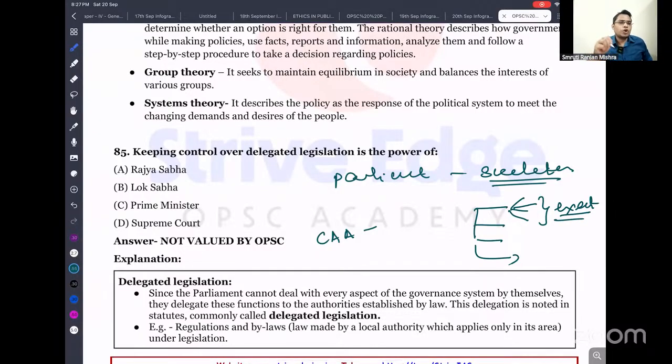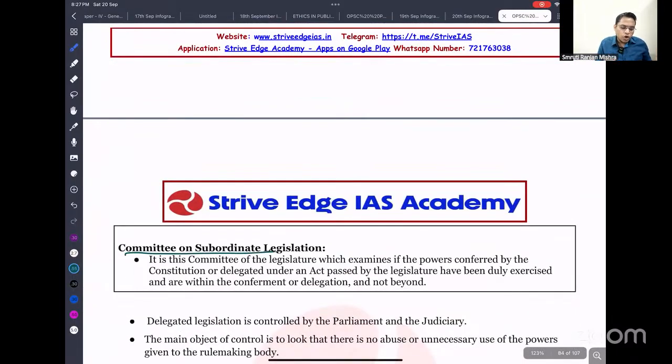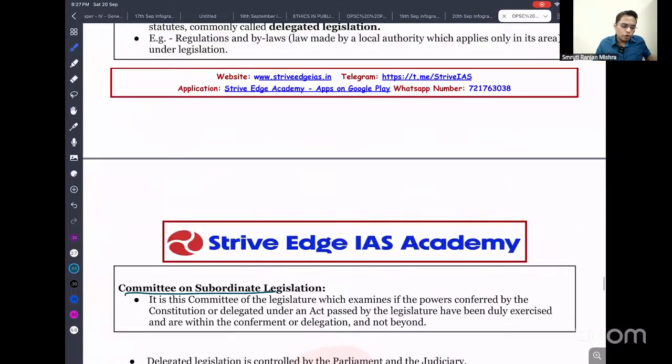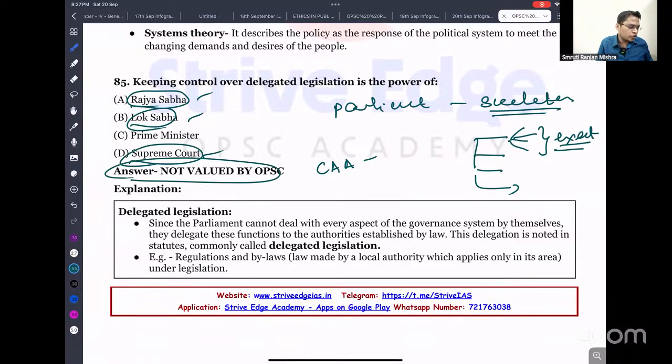So there should be control over delegated legislation. What mechanisms are available for control? One mechanism is the Parliamentary Committee on Delegated Legislation, also written as the Committee on Subordinate Legislation. It can also be controlled by the Supreme Court, but the options given are very confusing: Rajya Sabha, Lok Sabha, Supreme Court, so anyone can be true. So the question may not be evaluated by the commission.